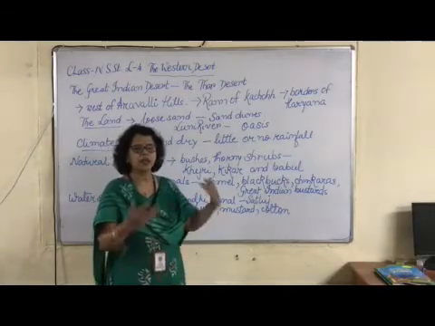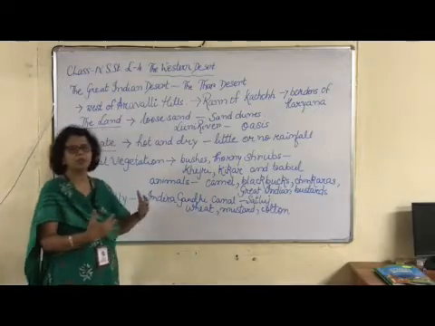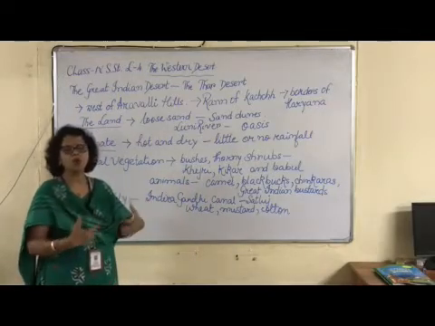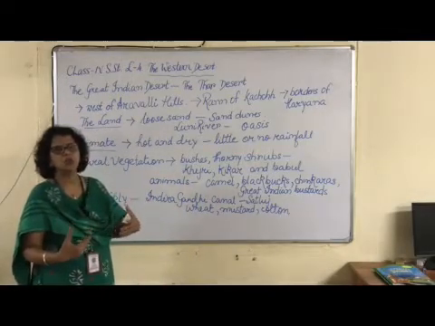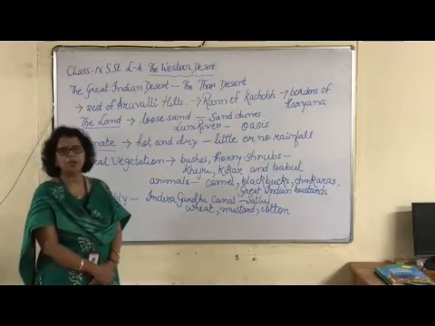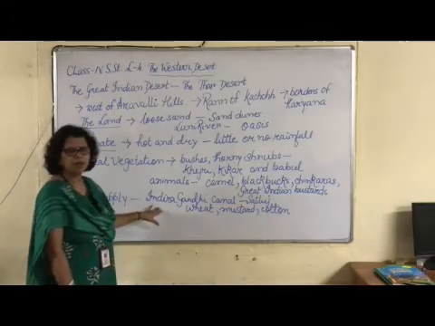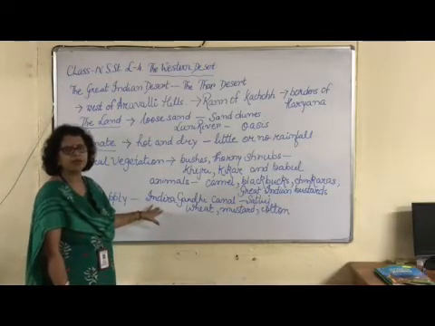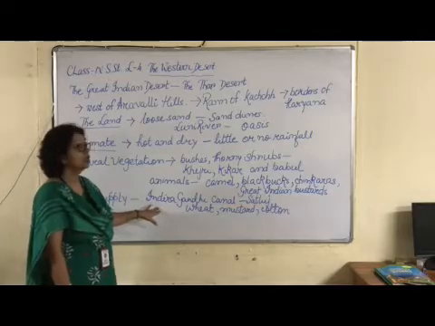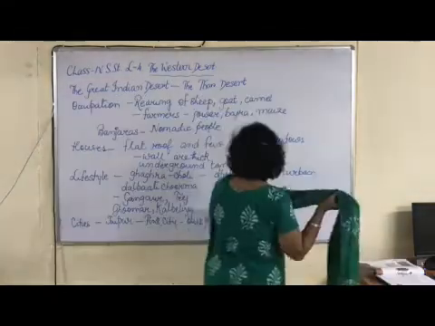But again and again I am saying that in the desert area, mainly the places where there is a long stretch of loose sand, hardly any farming can be done. But the Indira Gandhi Canal has provided water to the great Indian desert, or the third desert.